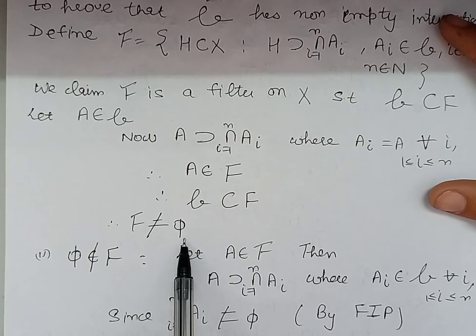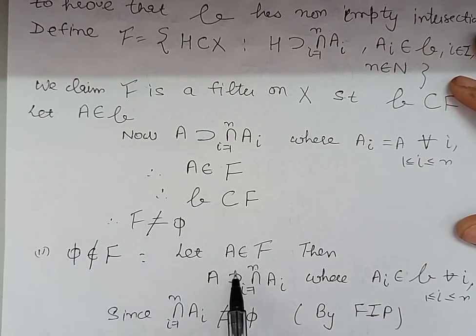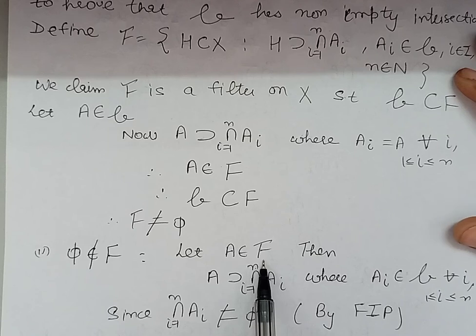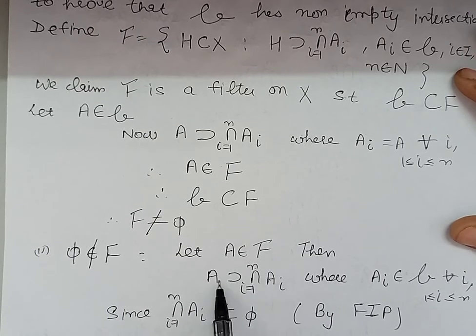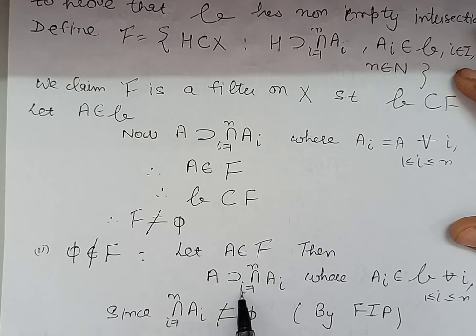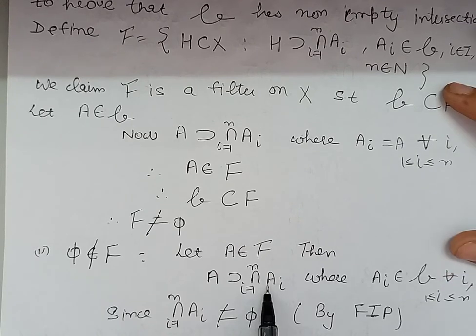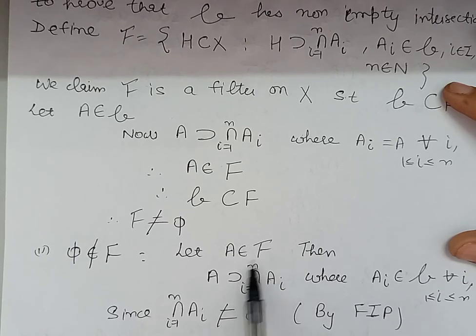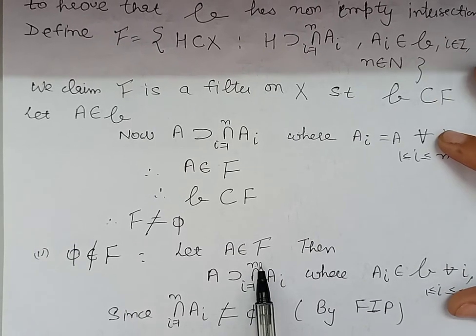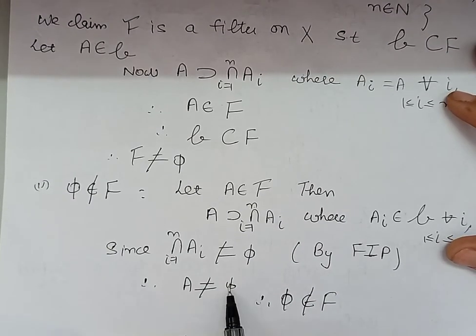Now next we show that phi does not belong to the collection F. If we take an arbitrary member A belonging to the collection F, then by definition of collection F, A contains the intersection of Ai, i varies from 1 to n, where these Ai belong to the family B. Now because this family B has the finite intersection property, this intersection is non-empty and A contains this intersection, so A will also be non-empty.